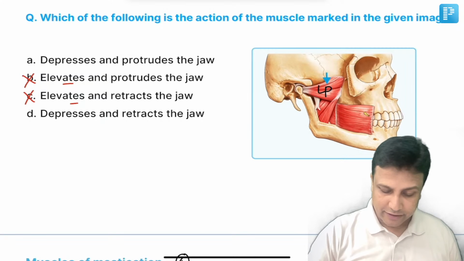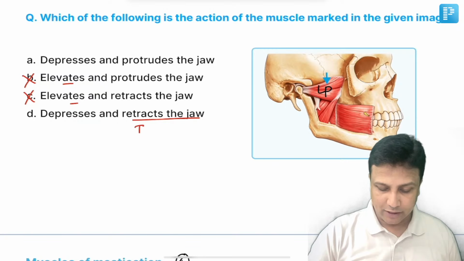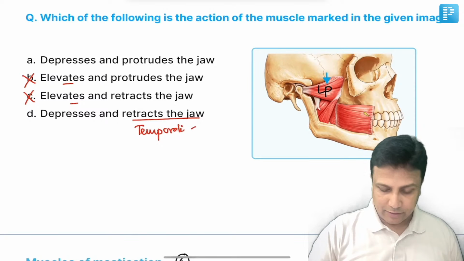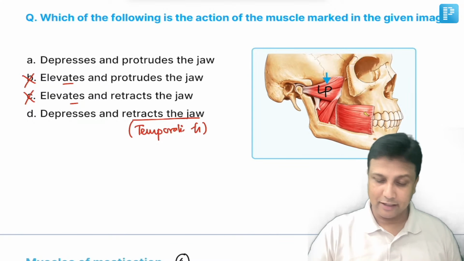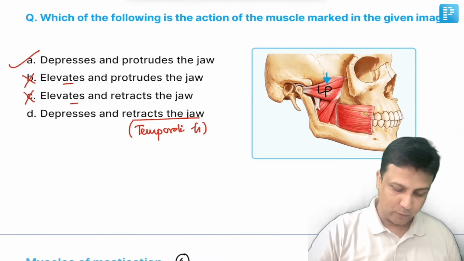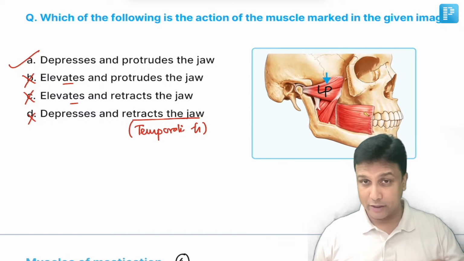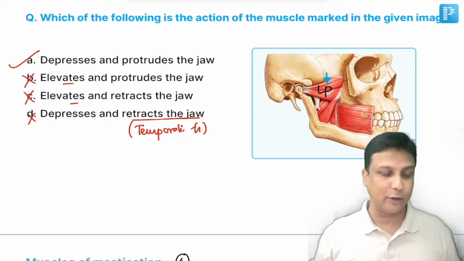But remember, retraction of the jaw is done by only one muscle, that is your temporalis muscle. So temporalis muscle is the one which will be actually helping in retraction. So it's not going to be possible with lateral pterygoid. So the correct answer here will be that the lateral pterygoid is going to lower the jaw, depress the jaw, as well as protrude the jaw.